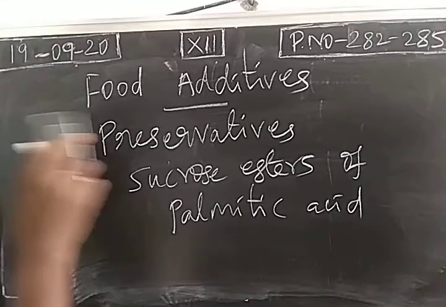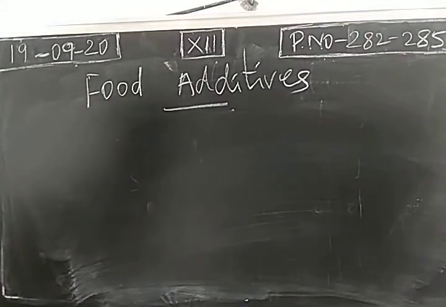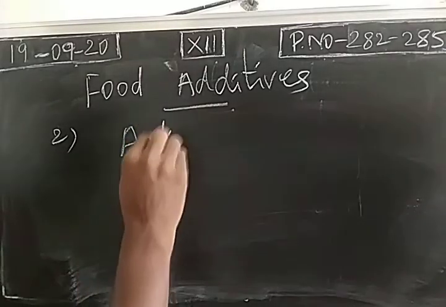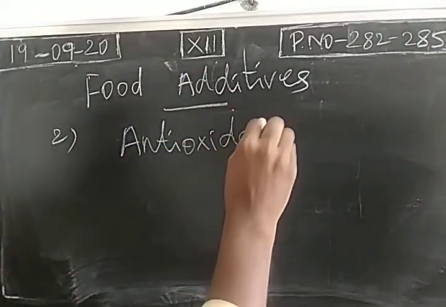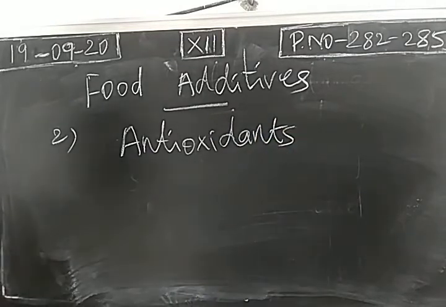Second additive, antioxidants. This is a must. This substance prevents the oxidation of food. Oxidation of food becomes a chain reaction which leads to damage in the cells. So cancer is possible due to the oxidation of food items.